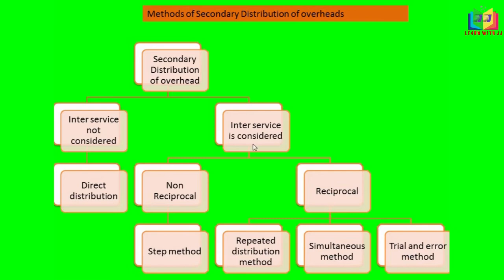Inter-service considered has non-reciprocal and reciprocal methods. Under non-reciprocal we have the step method, and under reciprocal we have the repeated distribution method, simultaneous method, and trial and error method. In this video we are going to see inter-service not considered, that is direct distribution.